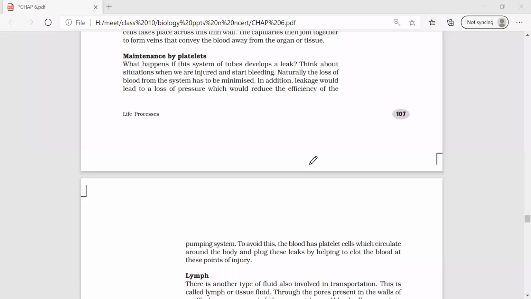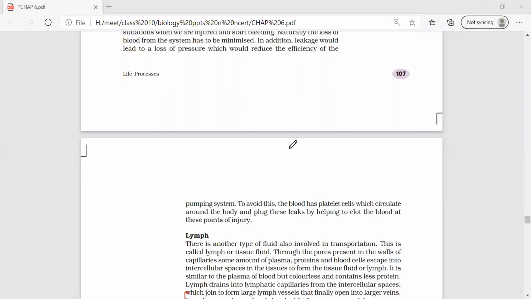So what is the function of the platelets? Clotting of blood, ma'am. Why does the blood need to be clotted? To prevent the loss of blood. Loss of blood leads to what? Inefficient flow of blood, ma'am.